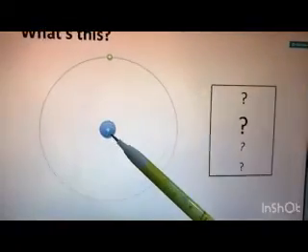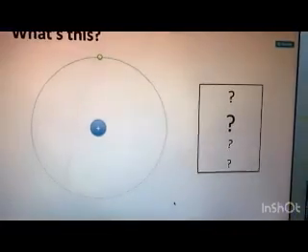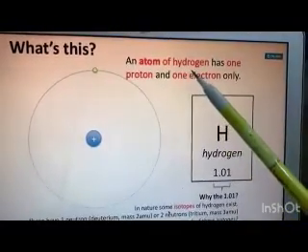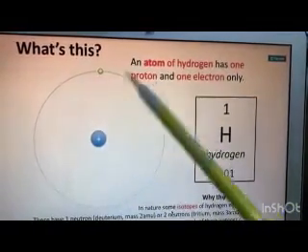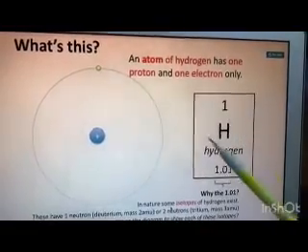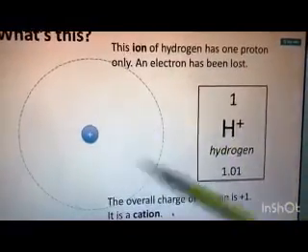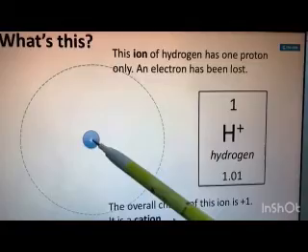Just a plus sign inside a hole, and there is one small hole. What is this? An atom of hydrogen has 1 proton and 1 electron only. So this is the diagram of a hydrogen atom representing 1 proton and 1 electron. In the diagram of an ion, there is just one circle with a plus sign.